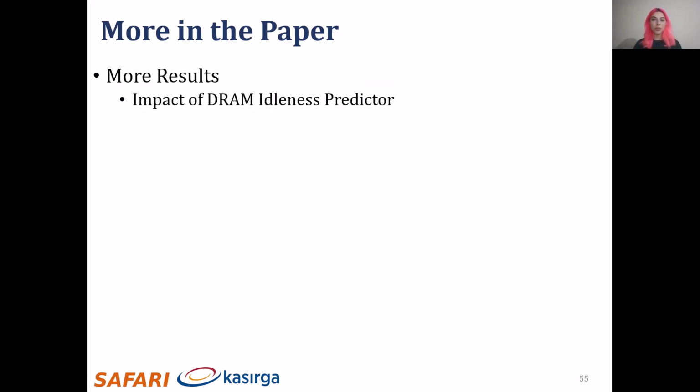We evaluate the impact of the DRAM idleness predictor and compare the accuracy results of different predictor mechanisms. We evaluate a Q-learning-based reinforcement learning agent to predict the DRAM idleness by defining the DRAM idleness prediction problem as a reinforcement learning problem. We conclude that our lightweight predictor achieves similar accuracy and performance results to the RL-based predictor with less area overhead. Our RL-based predictor design is described in the paper. Please see the paper for more detail.